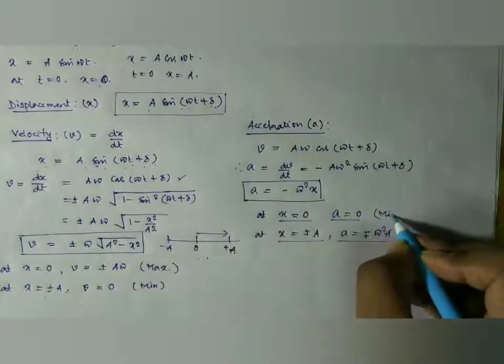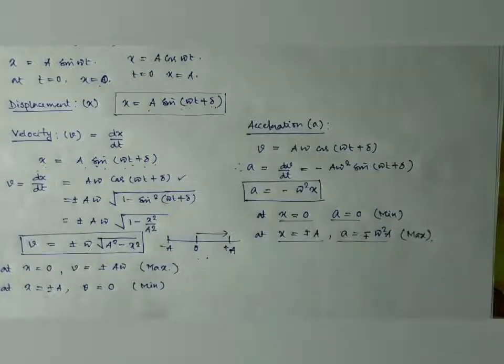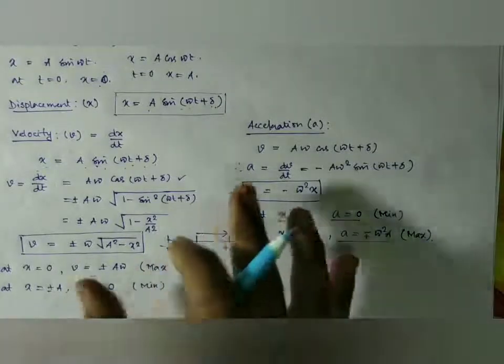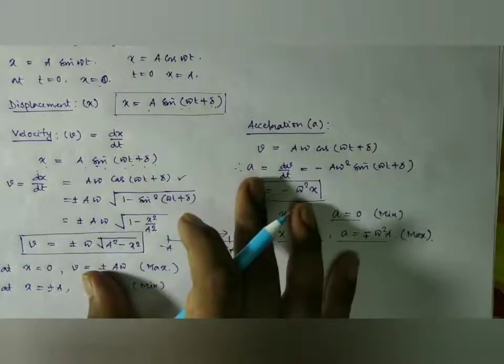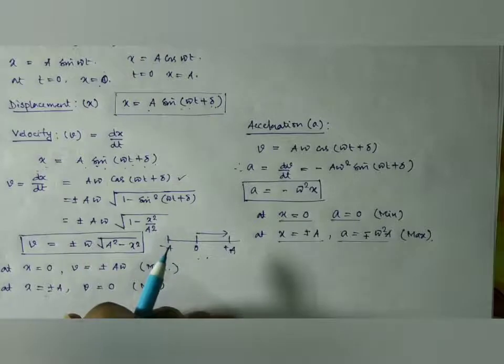So this is the minimum of acceleration, this gives the maximum of acceleration. So these are the expressions of acceleration, velocity and displacement of a body executing simple harmonic motion.